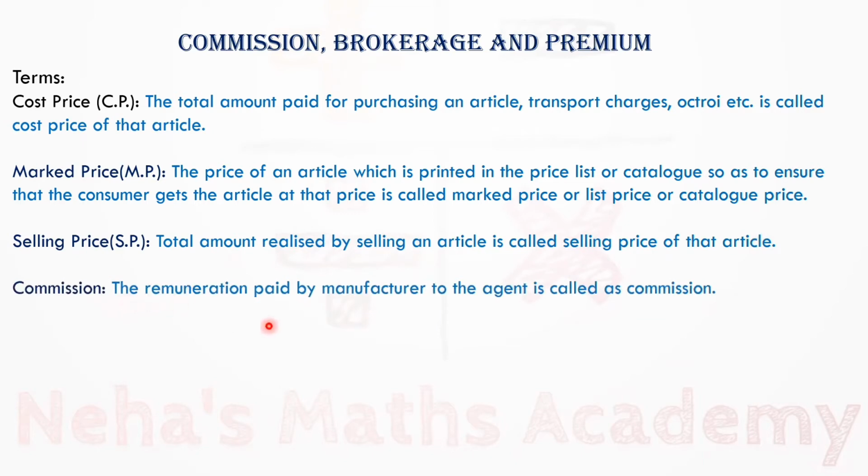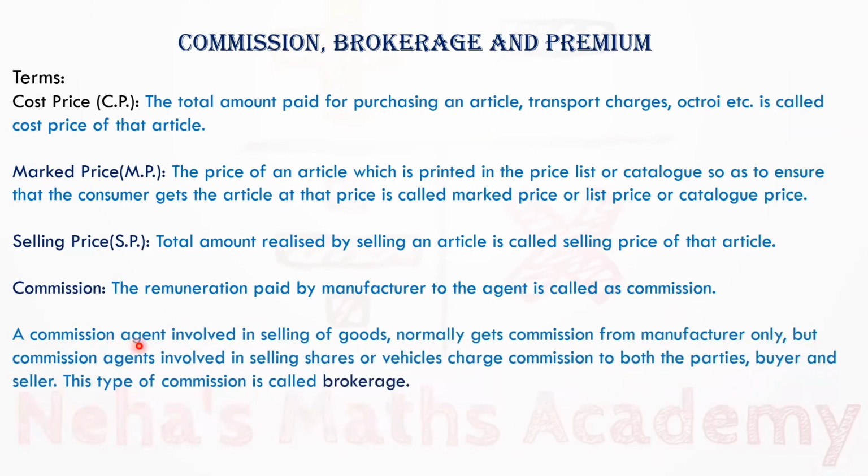Commission. The remuneration paid by manufacturer to the agent is called commission. A commission agent involved in selling of goods normally gets commission from manufacturer only. But commission agents involved in selling shares or vehicles charge commission to both the parties, buyer and seller. This type of commission is called brokerage.